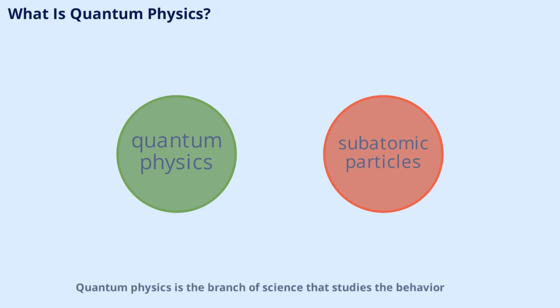Quantum physics is the branch of science that studies the behavior of matter and energy at the smallest scales, think atoms and subatomic particles. Unlike classical physics, which explains the world we see every day, quantum physics reveals a universe that's unpredictable and full of surprises. In this scene, we'll break down the basics of quantum theory and explain why it's so different from what we're used to. By the end, you'll have a clearer idea of what makes quantum physics so unique and important.